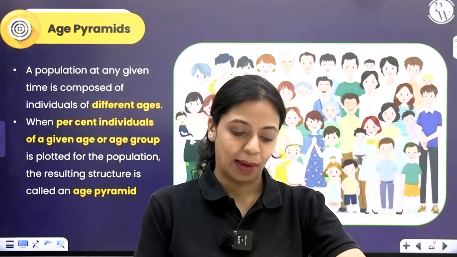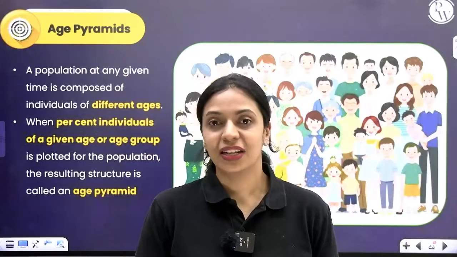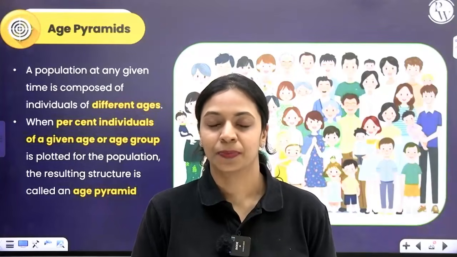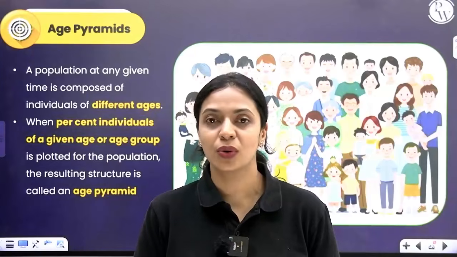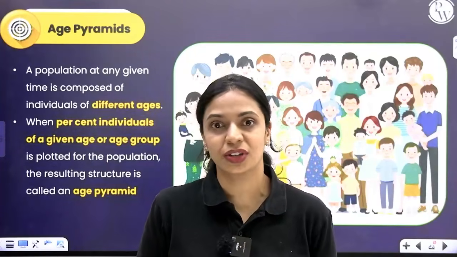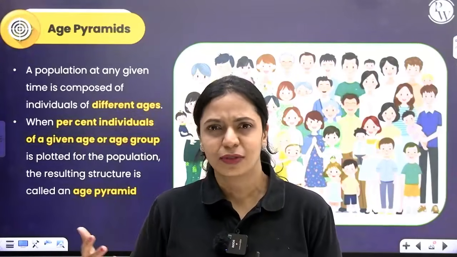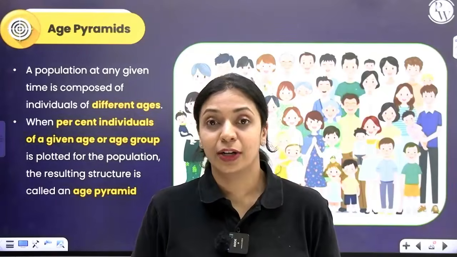The 3 categories are pre-reproductive individuals, reproductive individuals, and post-reproductive individuals. When an organism is born, it immediately does not have the ability to reproduce. Humans, the moment we are born, cannot reproduce. Around early teenage, 13, 14 years of age, you hit puberty and obtain the ability to reproduce.